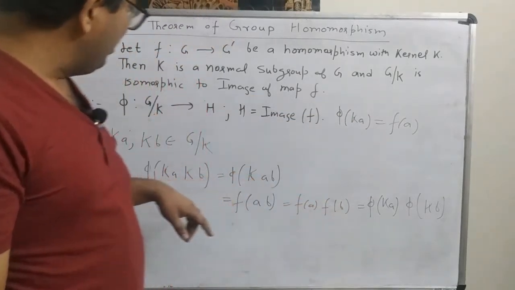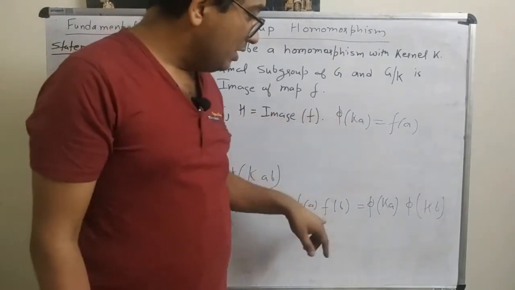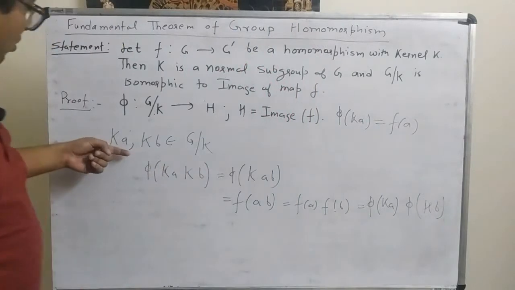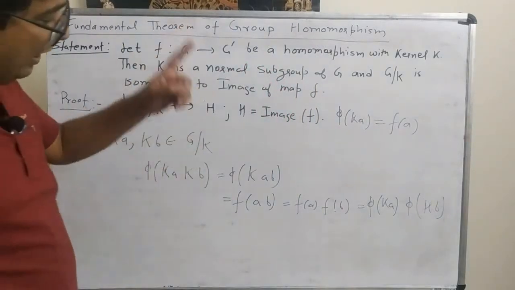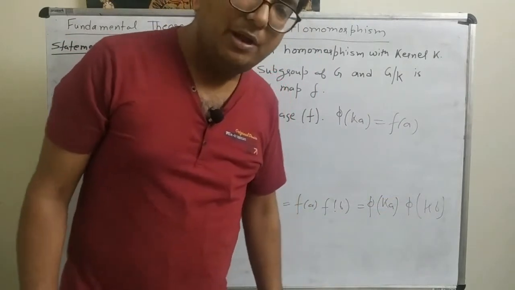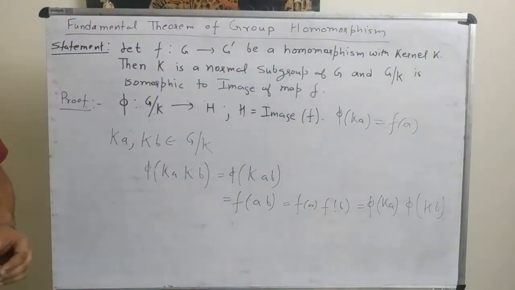Now what is F of A? F of A is equal to phi of Ka. F of B is equal to phi of Kb. So therefore phi of Ka into Kb is equal to phi of Ka into phi of Kb. This implies this phi is a homomorphism. Now let's move to the next step. So phi is well defined, phi is a homomorphism.